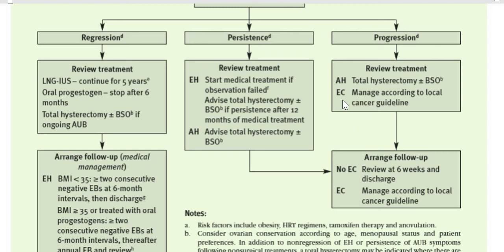And if there is endometrial cancer, why? Because we took the biopsy again, and now we are looking at her. So if you are suspecting endometrial cancer, then we need to send them to the cancer unit, because there is endometrial carcinoma, because it is progressing. So what will be the result if there is atypical hyperplasia? TAPSO. Or maybe there can be endometrial carcinoma. How we will know? Of course, after the result of MRI. So if there is endometrial carcinoma, then we are going to send them to the cancer unit.